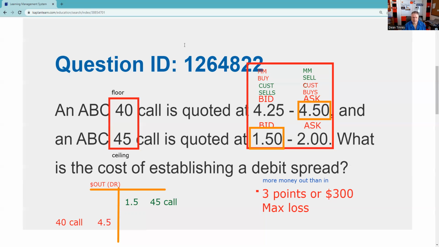And so we've already actually answered this question. I'm just using it now as a way to go over other things that you get asked on the test. And you're going to be asked about debit, exercise. Yeah, exercise would be bueno, right? If this got exercised, I would like that, because I'd be buying the stock at 40 and selling the stock at 45.